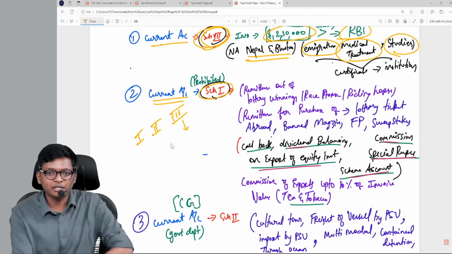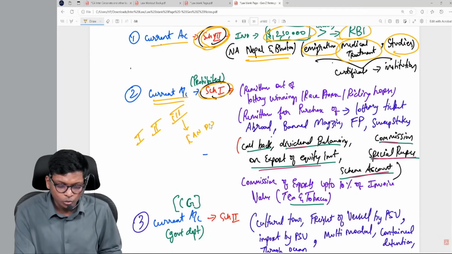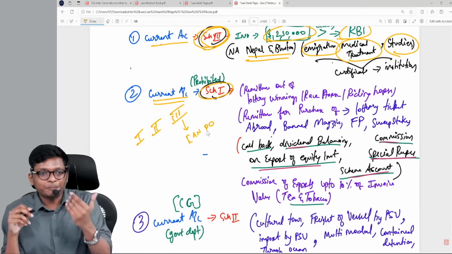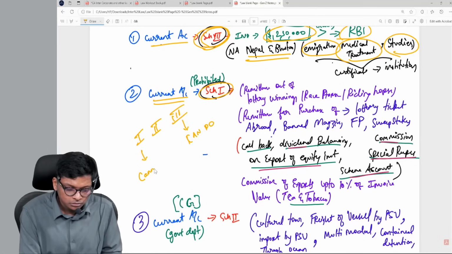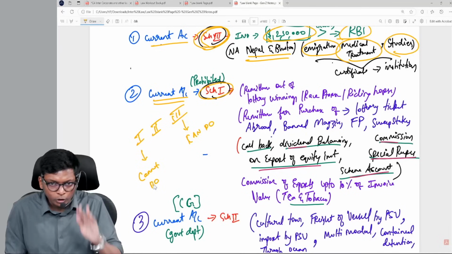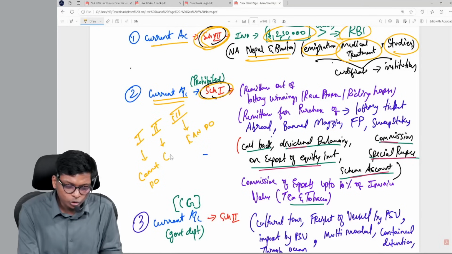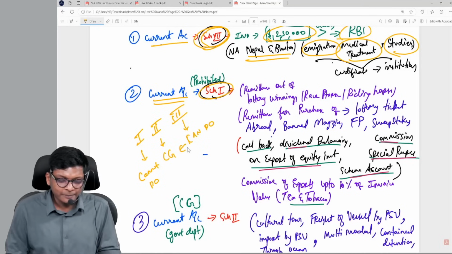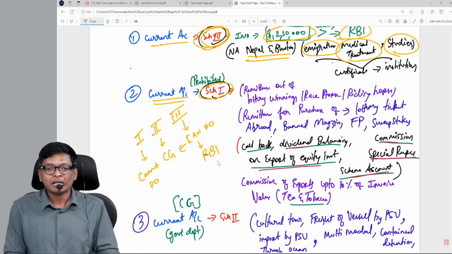What is schedule 3 of current account? Which you can do, allowed, permissible. Can do means permissible. Okay. Next, schedule 1 is cannot do, prohibited, no permission, nothing, you cannot do. Schedule 2 is you can do with the permission of central government. Schedule 3 is can do with the permission of RBI.